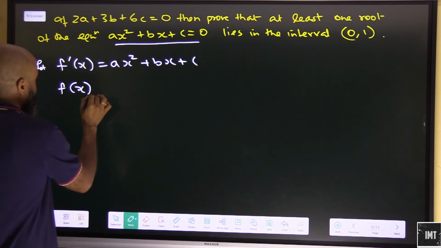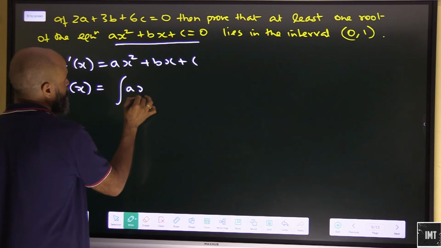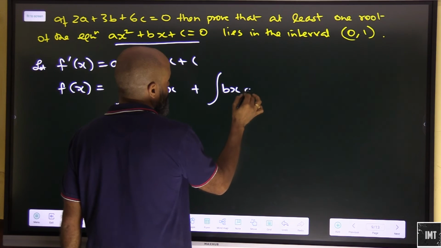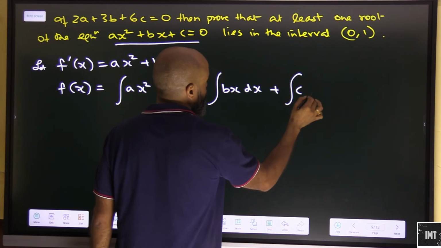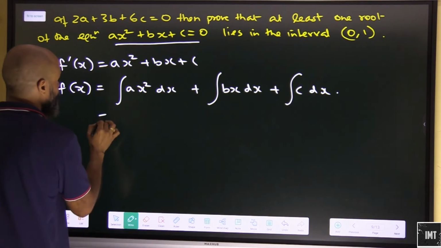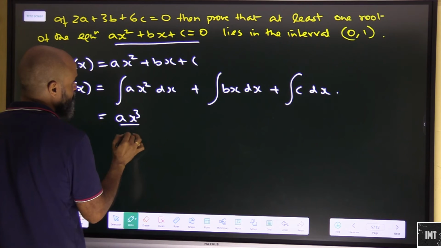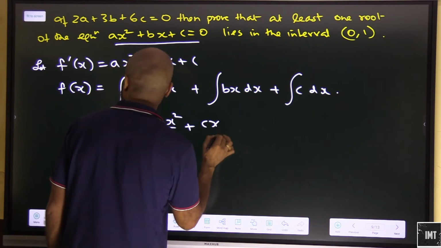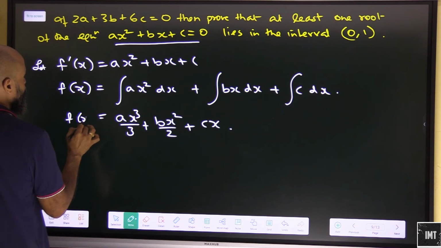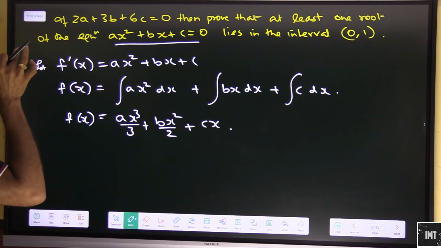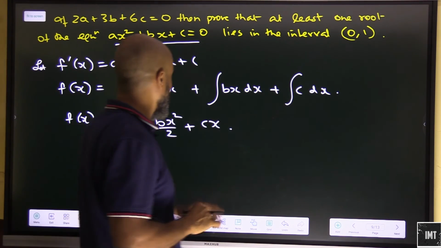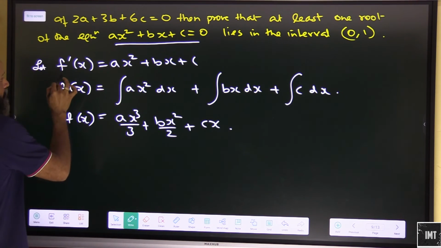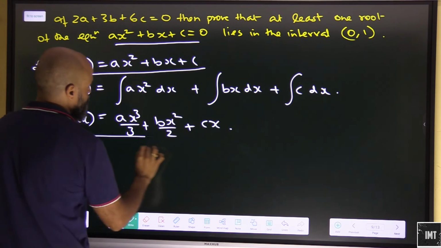So if we happen to integrate, this will be integration of ax square dx plus bx dx plus c dx. Okay, so here it will be ax cube by 3 plus bx square by 2 plus cx. So fx will have a value of this. Okay, now if f dash x is this, fx is having a value of this.